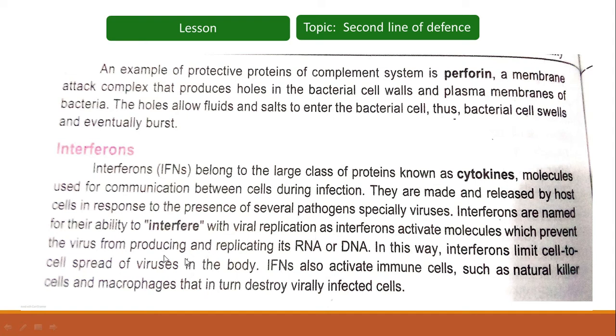Interferons are named for their ability to interfere with viral replication, as they activate molecules which prevent the virus from producing and replicating its RNA or DNA.